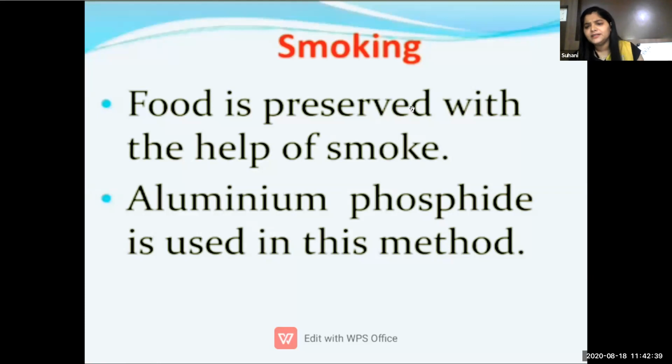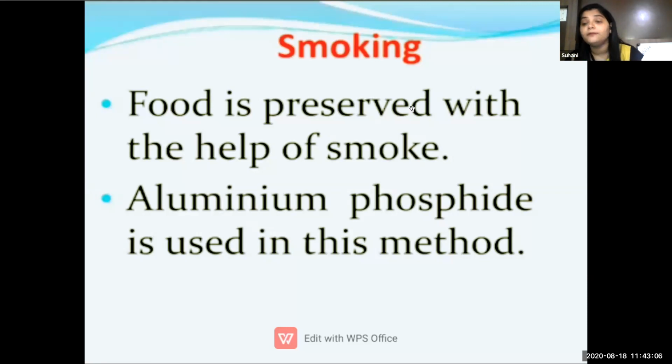Now you all must be thinking, how could smoking help to keep food for a longer period of time? Food is preserved with the help of smoke, especially the meat, chicken and fish which we use in cooking. When we smoke it, that food can stay for a longer period of time. Aluminum phosphide is used in this method.